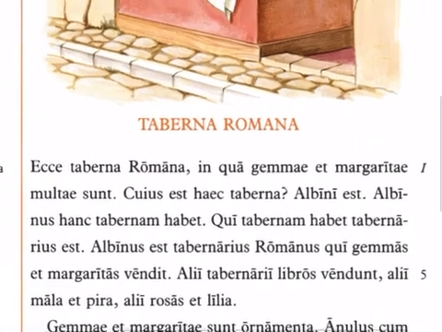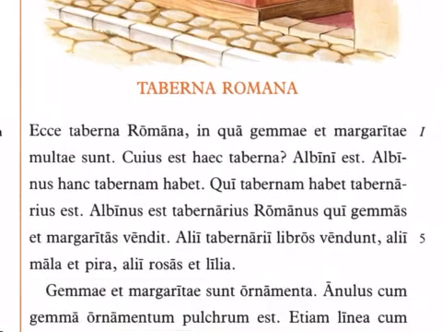Ecce taberna Romana, in qua gemmae et margaritae multae sunt. Look, a Roman shop in which there are many gems and pearls. Cuius est haec taberna? Whose is this shop? Remember the cuius question word, whose, that will be answered with a genitive. And so to answer this question, they say Albini est. It is Albinus's. Okay, so Albini, long I ending, genitive showing possession.